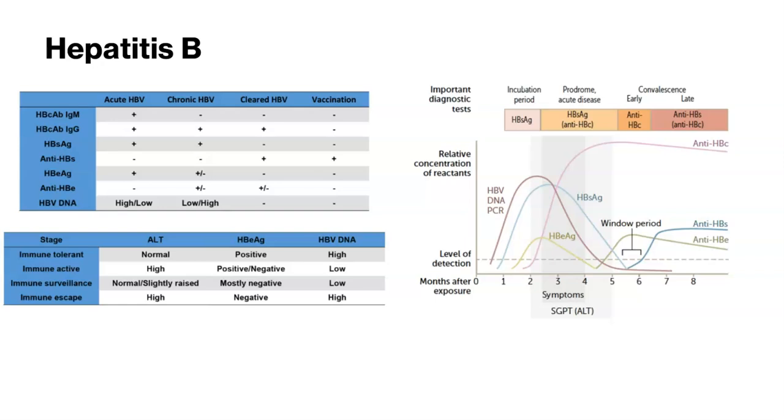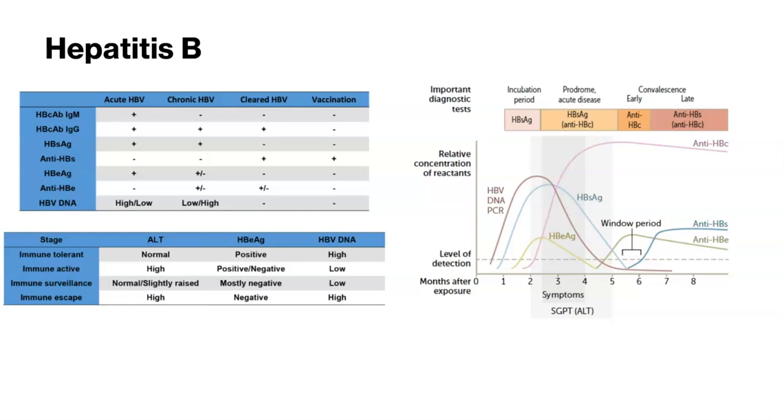The diagnosis of hepatitis B has several steps and can be confusing even for an ID physician such as myself. This is because different antibodies and antigens are detectable in different phases of infection. When a person is first exposed to hepatitis B, viral DNA is detectable first, around 2 weeks after exposure. After this, hepatitis B surface antigen is detectable, about a month after initial infection, followed by hepatitis E or envelope